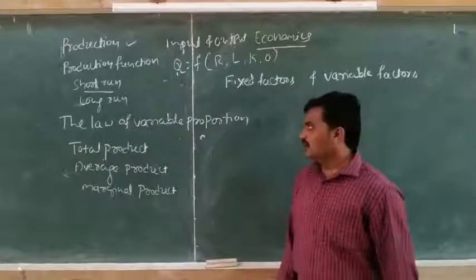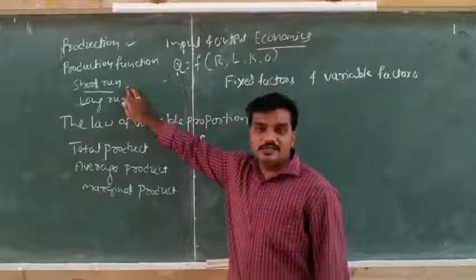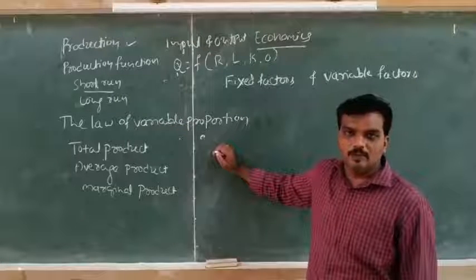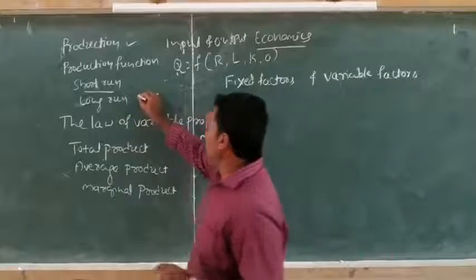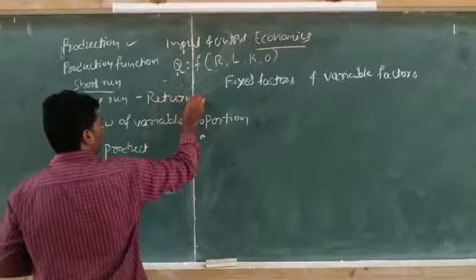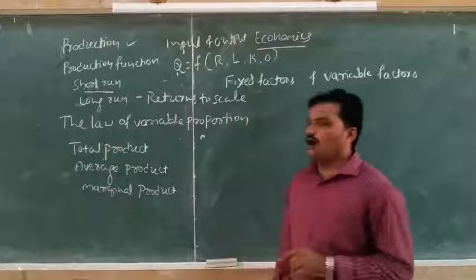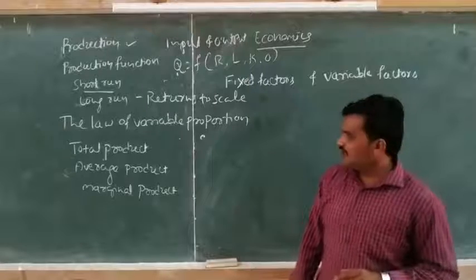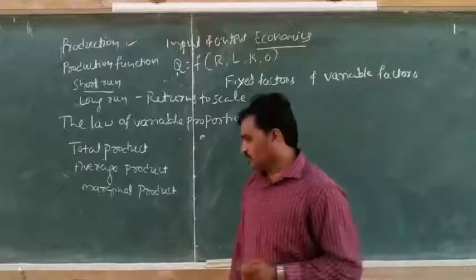Then, the law of variable proportion operates in the short run, whereas the law of returns to scale operates in the long run. Then come to one of the important theories, that is the law of variable proportion.